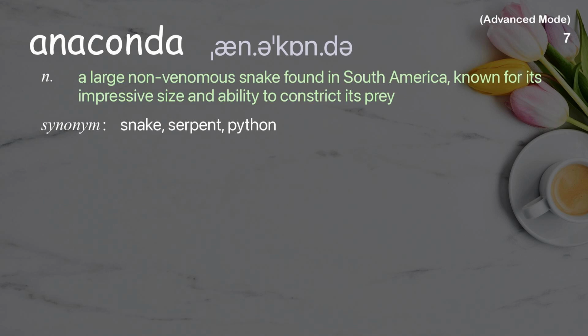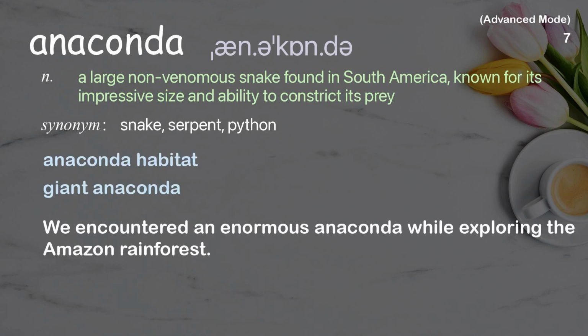Anaconda. A large non-venomous snake found in South America, known for its impressive size and ability to constrict its prey. Examples: Anaconda habitat. Giant anaconda. We encountered an enormous anaconda while exploring the Amazon rainforest.